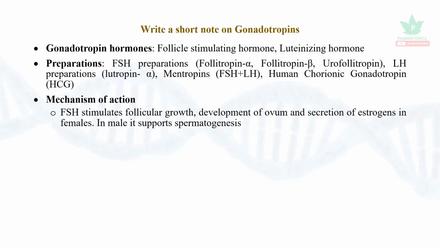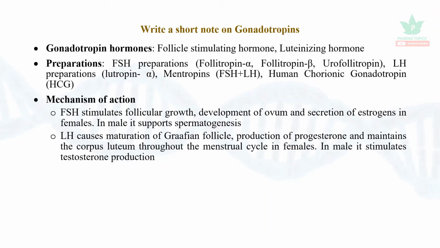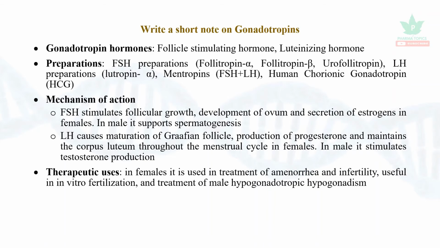Mechanism: FSH stimulates the follicular growth, development of ovum, and secretion of estrogens in the females. In male, it supports spermatogenesis. LH causes maturation of a Graafian follicle, production of progesterone, and maintains the corpus luteum throughout the menstrual cycle in the females. In male, it stimulates testosterone production.